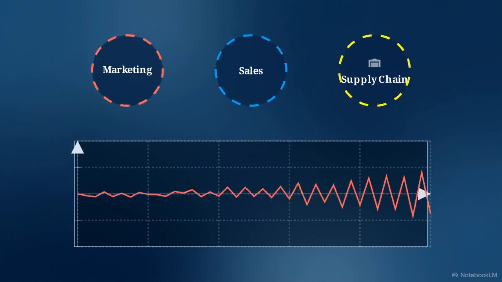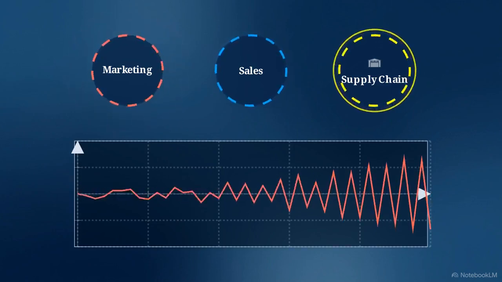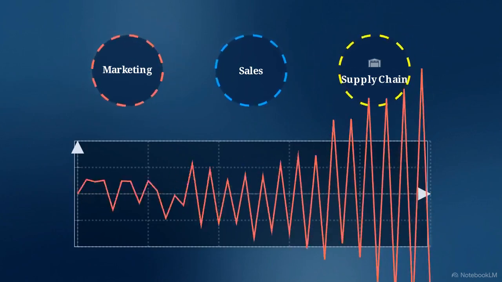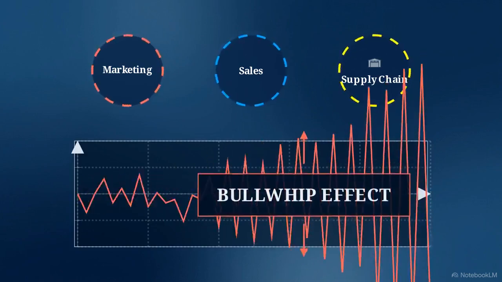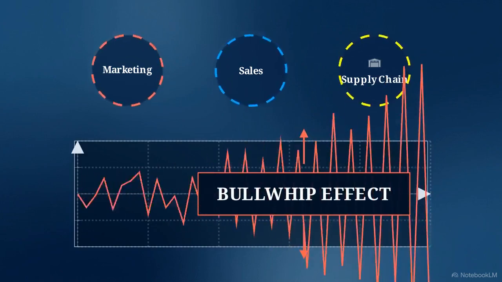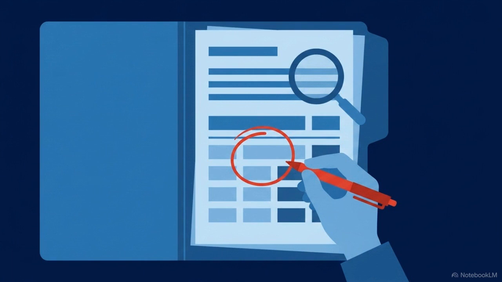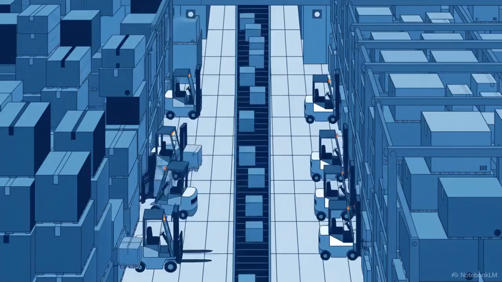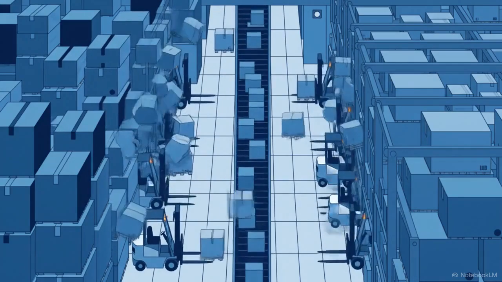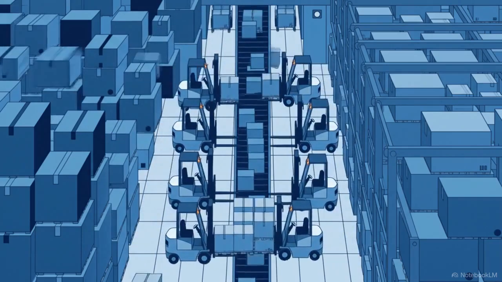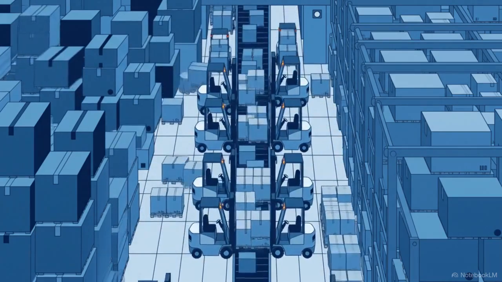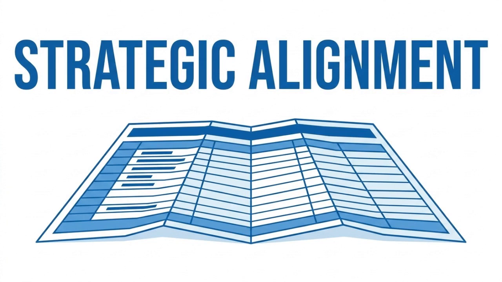If marketing successfully spikes demand while the factory is already at 100% capacity, the system fractures, creating a distortion known as the bullwhip effect. Relying on manual spreadsheets and historical moving averages, essentially guessing the future based on the past, leaves an organization exposed. In a highly volatile and unpredictable global market, these manual methods simply cannot react fast enough to stay accurate. Success now requires a move away from department-level guesswork toward a unified demand integration framework.